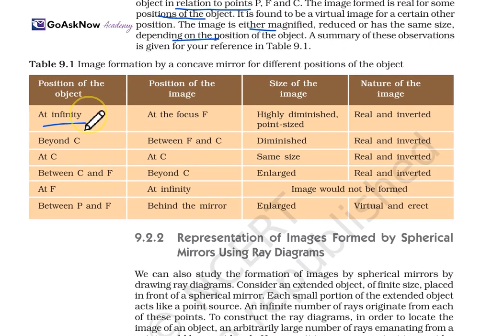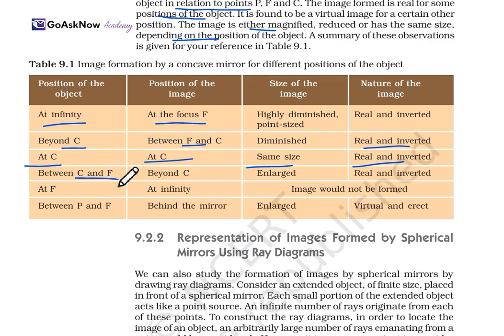When the object is at infinity, the image is at the focus, the size is highly diminished, point size, and the nature is real and inverted. When the object is just beyond C, the center of curvature, the image is formed between F and C, the size is diminished, and the nature is real and inverted. When the object is at C, the image is also at C, of the same size, real and inverted.